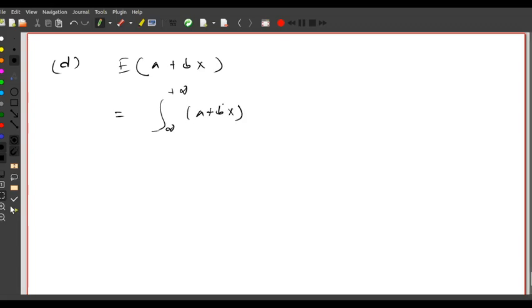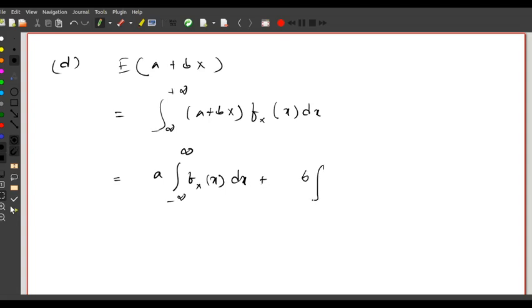by using the theorem of expectation of Y in terms of the density function of X, and that is nothing but A times integration minus infinity to plus infinity f of x dx plus B times integration minus infinity to plus infinity x f of x dx, and that completes the proof.